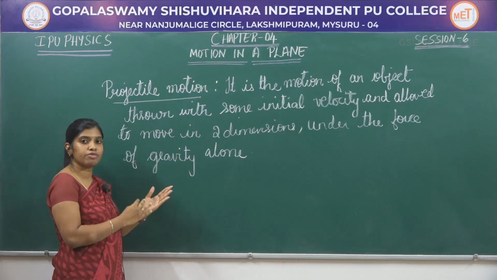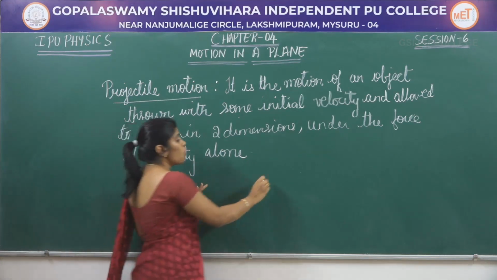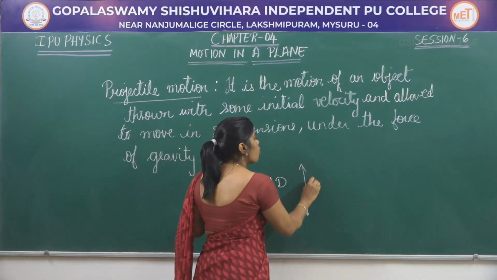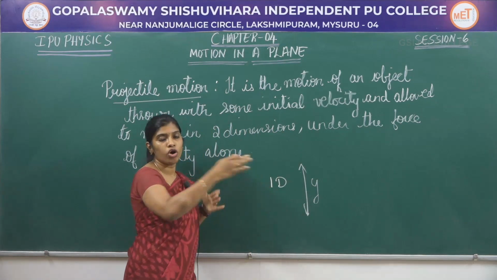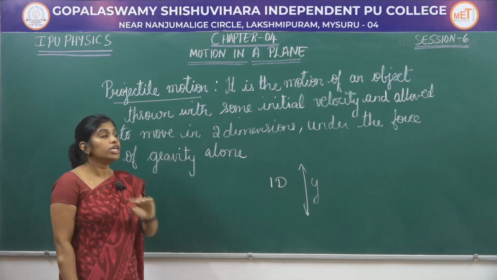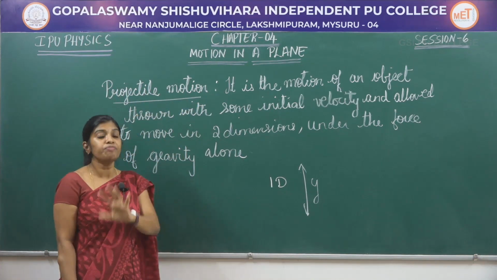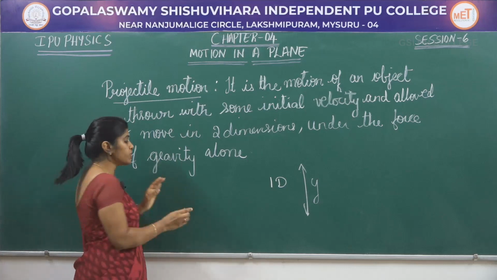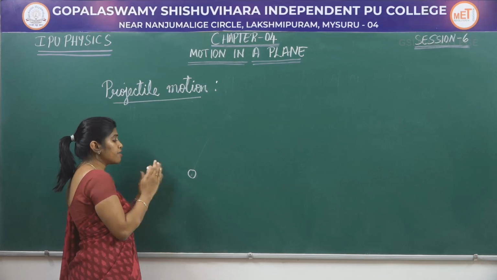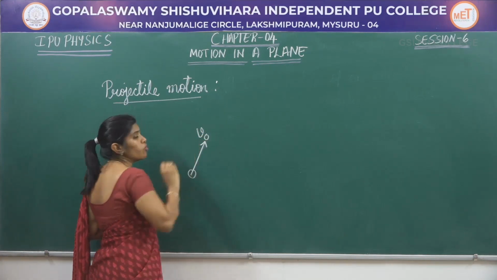But what is the difference between projectile motion and free fall? In case of free fall, it is a one-dimensional motion. You are going to consider only the y component. There is no horizontal motion in case of one-dimensional motion or the free fall. In case of projectile motion, it is a two-dimensional motion in which there is change in both x as well as y axis. Let me consider a particle which is thrown into space with some initial velocity.